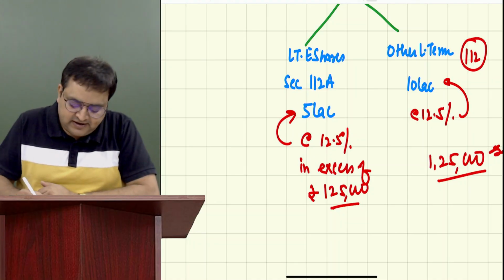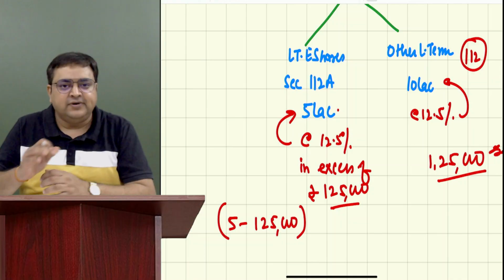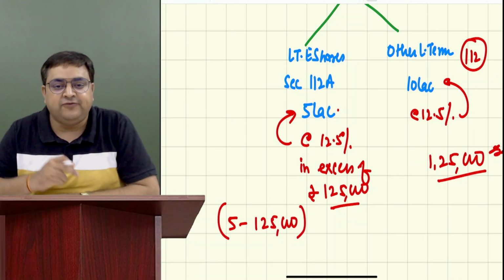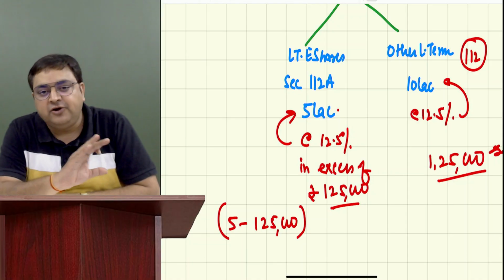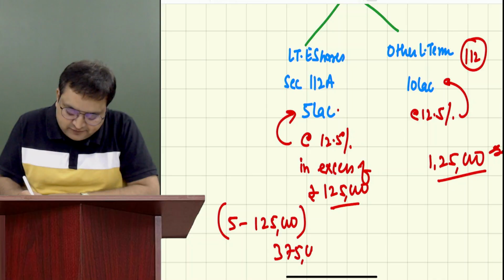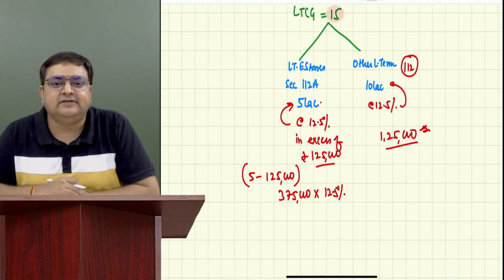It means that out of 5 lakh we will subtract 125. On 125 he is not supposed to pay any tax. What is the tax rate on the first 125? 0. We are not charging any tax. And only on 3,75,000 we will charge 12.5%. So this means in excess of 125.